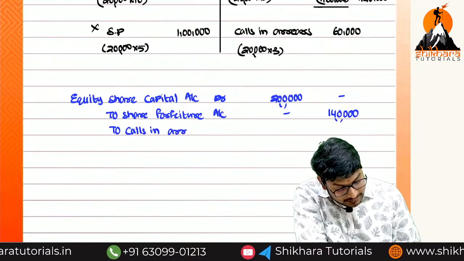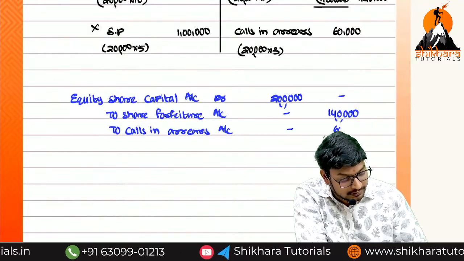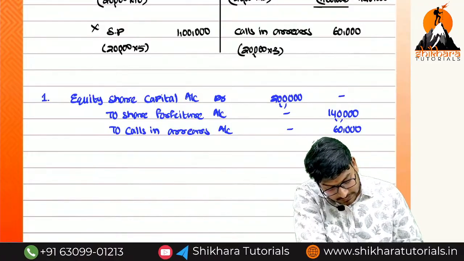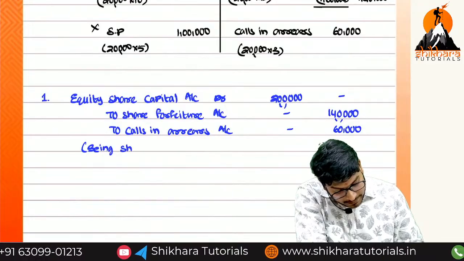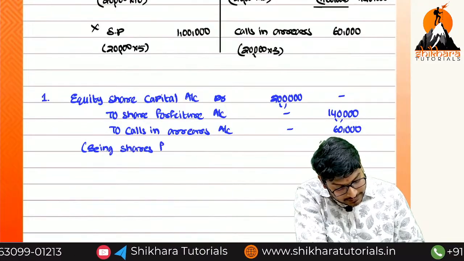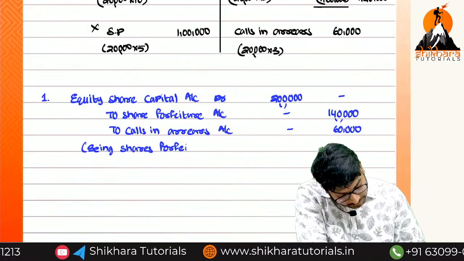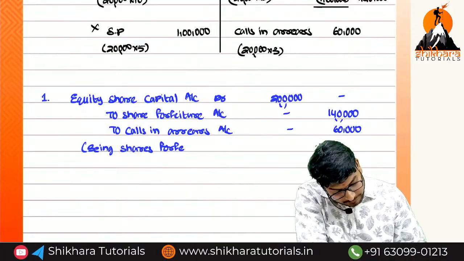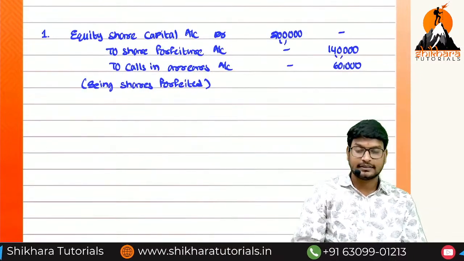To calls in arrears account, how much, ma? 60,000. Okay? So this is the first one, being shares forfeited. Next, reissue, simple, ma.